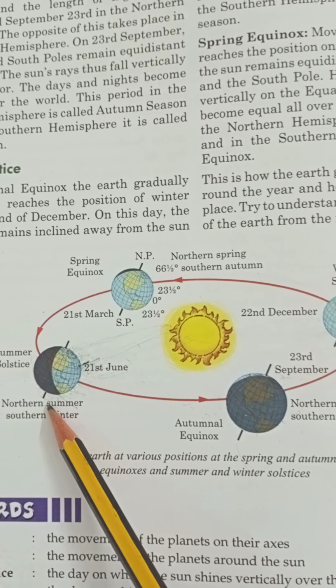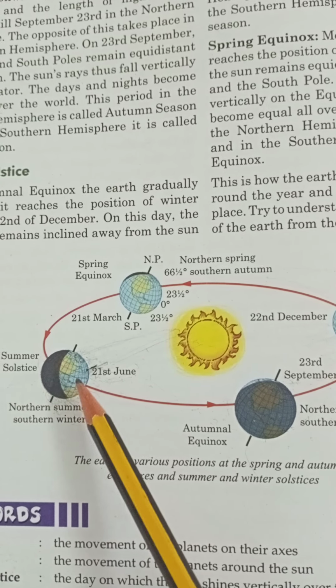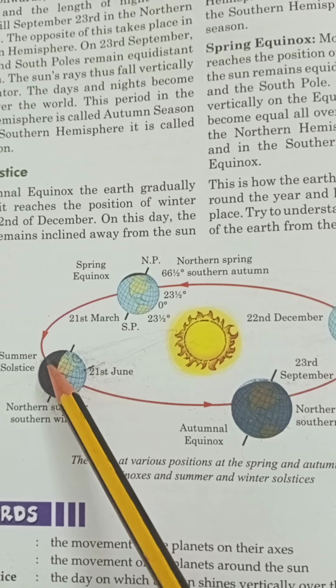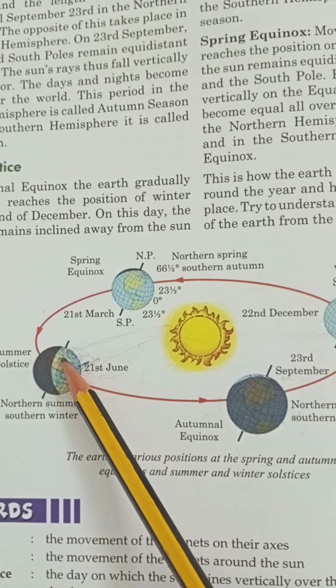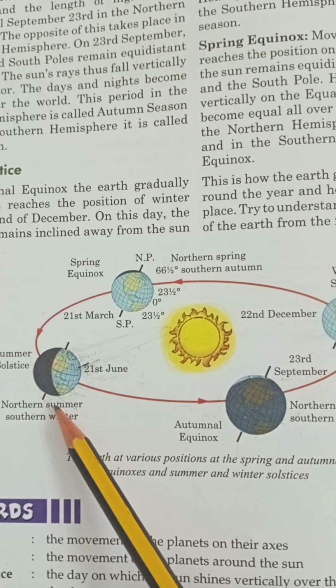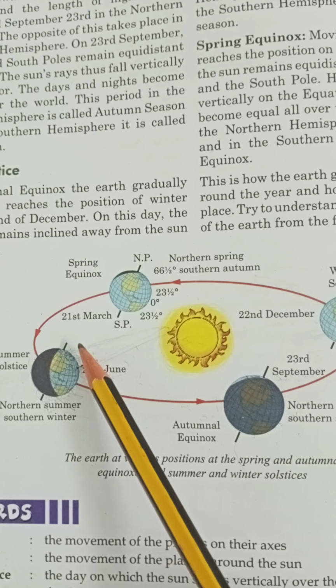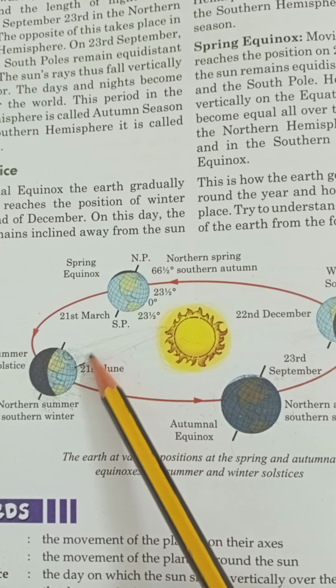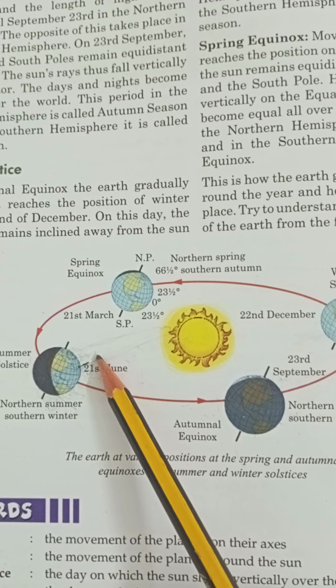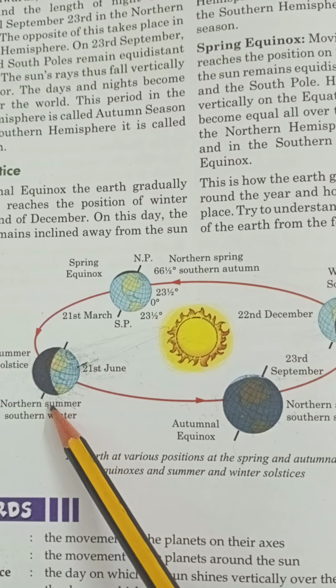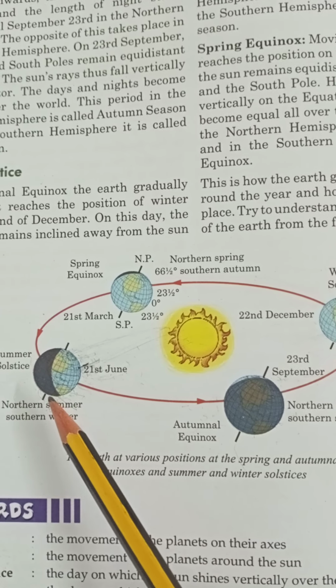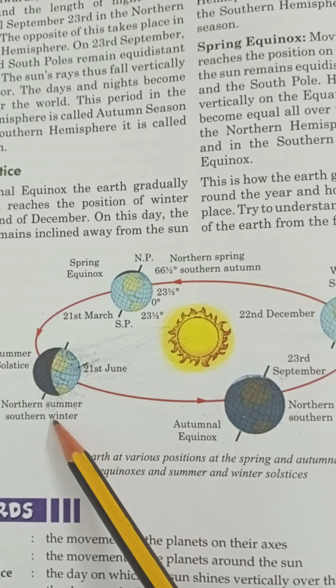And we can see that at that time the northern hemisphere will have the summer season, and the southern hemisphere will have the winter season. And again, the northern hemisphere has the longest day and shortest night. And in the southern hemisphere, what happened? The shortest day and the longest night.